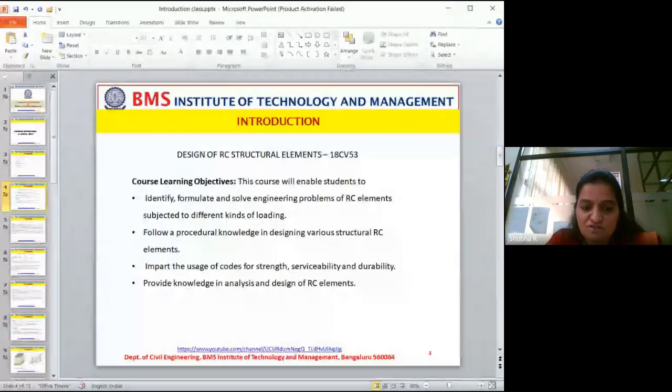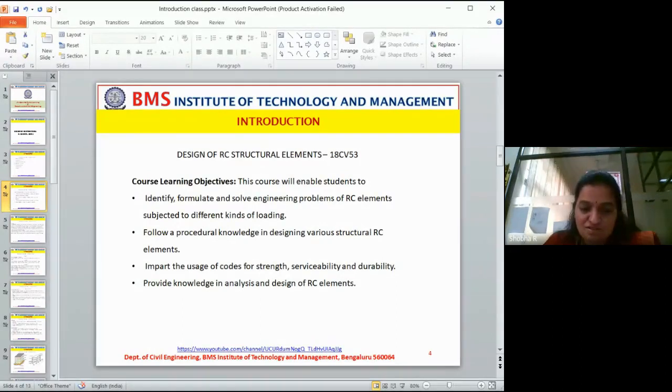Following procedural knowledge in designing various structural RC elements. As I told you, more or less it is all in the codebook. Everything is defined in the codebook. All you have to know is how to use it. If you open your codebook on the day of internals or externals, you will not know anything. You will not know how to copy also. Now we can see who is the best copier. We will see that.